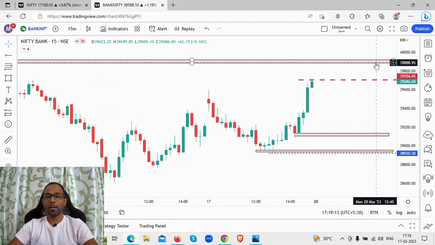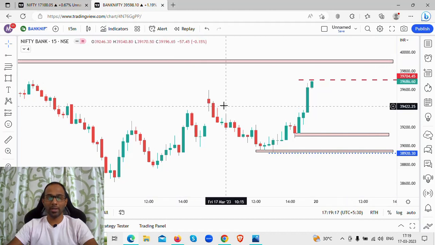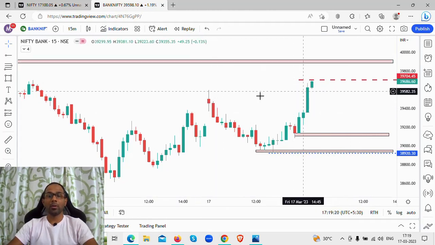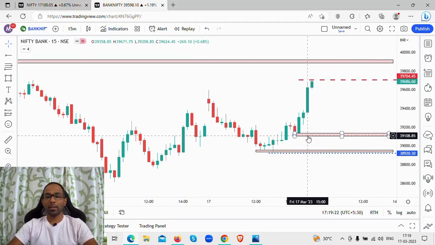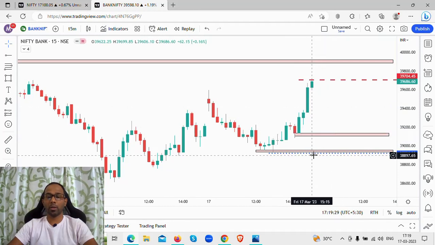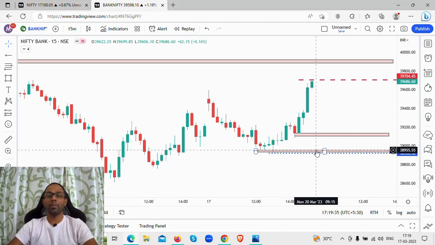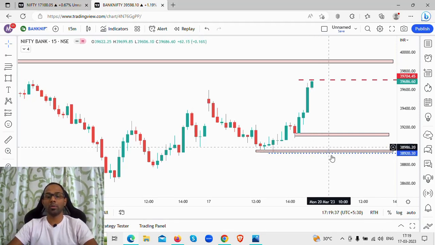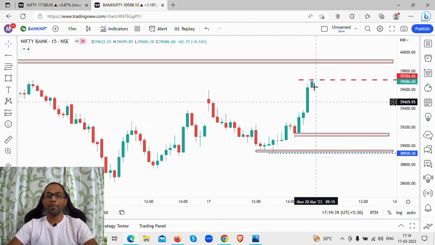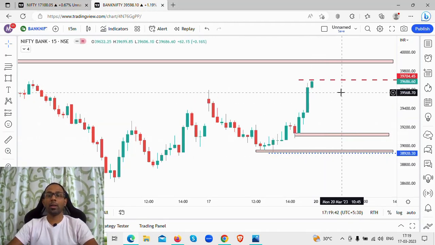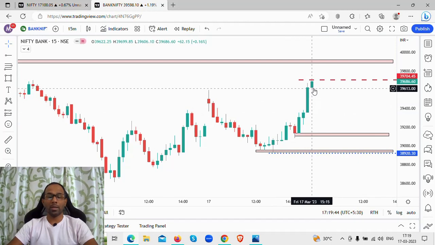We are looking at 39,880 to 39,900 levels as resistance, and 39,100 to 39,130 as your support levels. This is a strong support level, and just below that there's another strong support level of 38,930 to 38,955 levels. So I'm expecting these levels to play out on Bank Nifty in Monday's session.